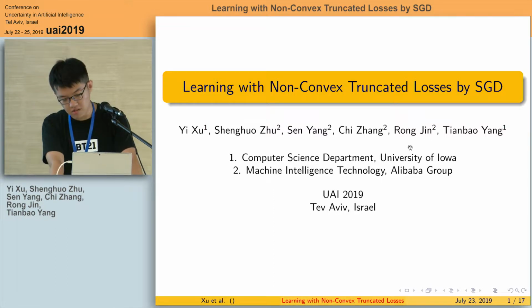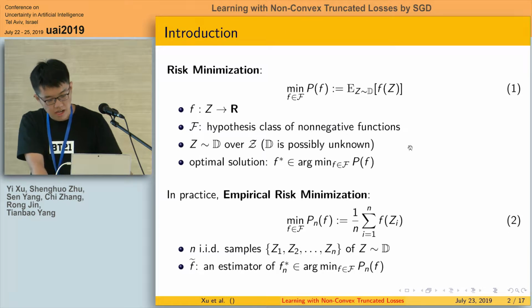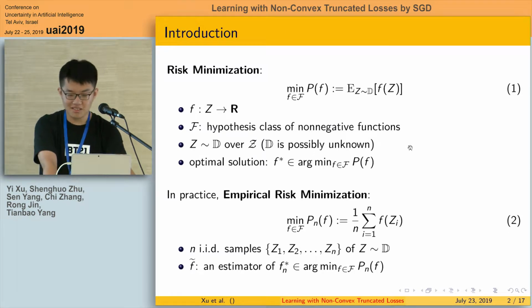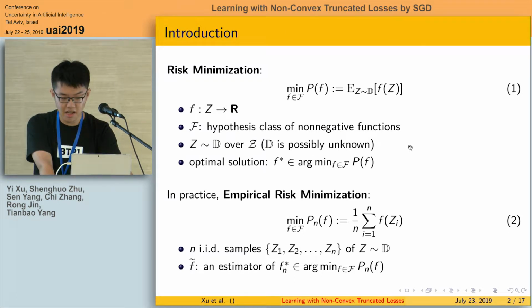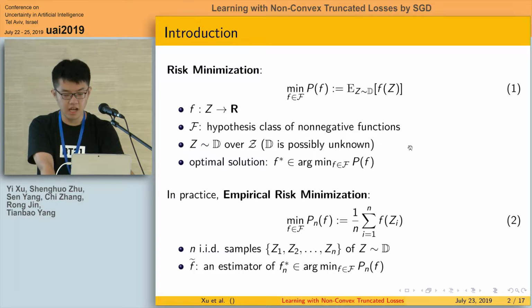Okay, the title of the paper is Learning with Non-Convex Truncated Losses by SGD. As we know, many machine learning tasks can be formulated as a risk minimization problem. Here, we would like to minimize a function which can be written as the expectation of a random function. Capital Z here is a random variable following an unknown distribution, and F star is the optimal solution of